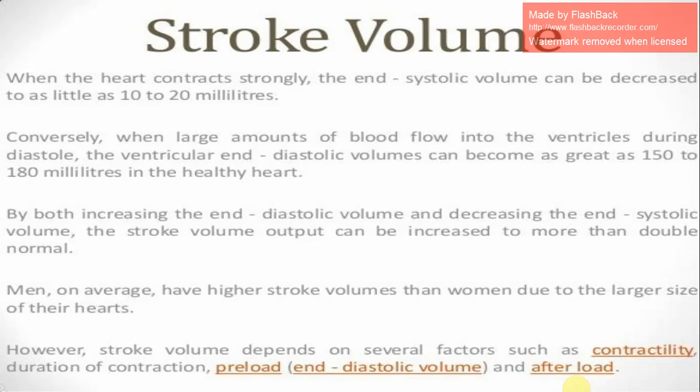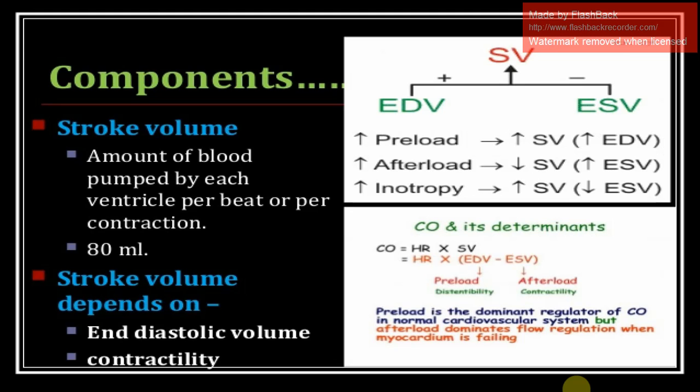Men on average have higher stroke volumes than women due to the larger size of their hearts. However, stroke volume depends on several factors such as contractility, duration of contraction, preload, that is end diastolic volume, and afterload. Now, what are the components? Stroke volume is the amount of blood pumped by each ventricle per beat or per contraction, that is 80 ml, and stroke volume depends on end diastolic volume and contractility.